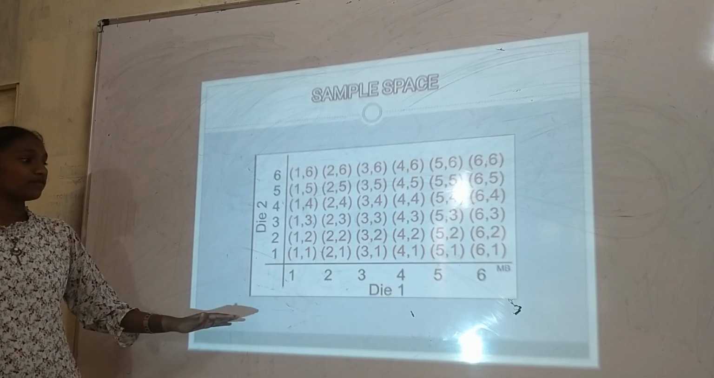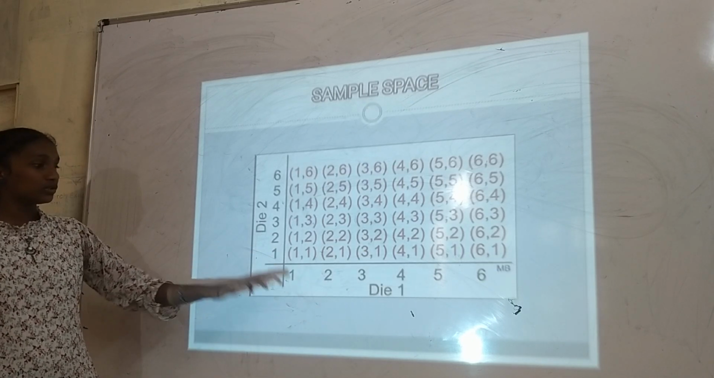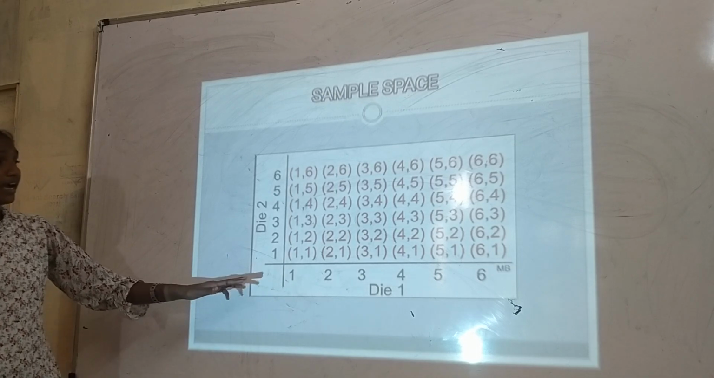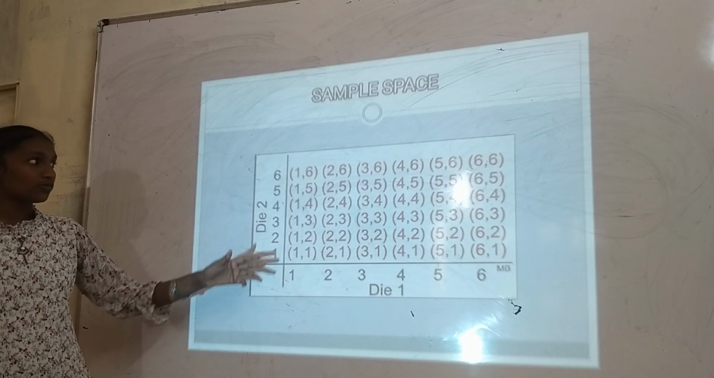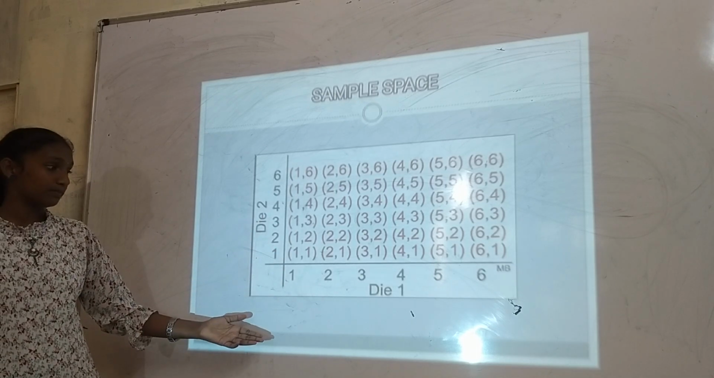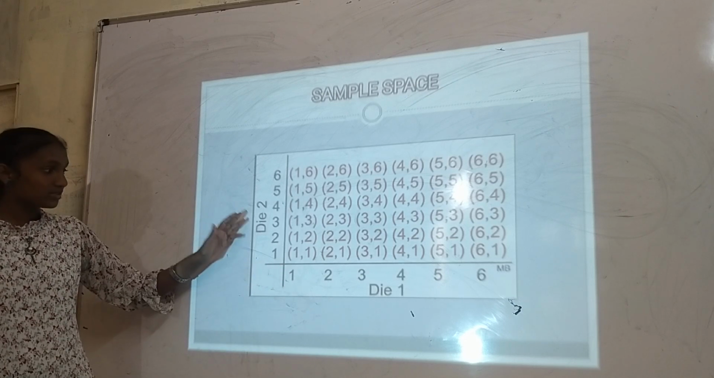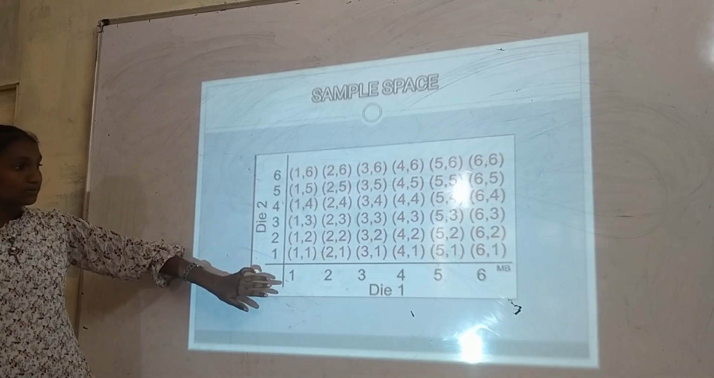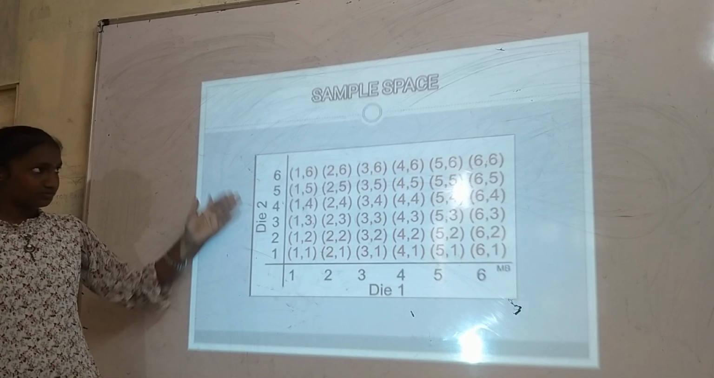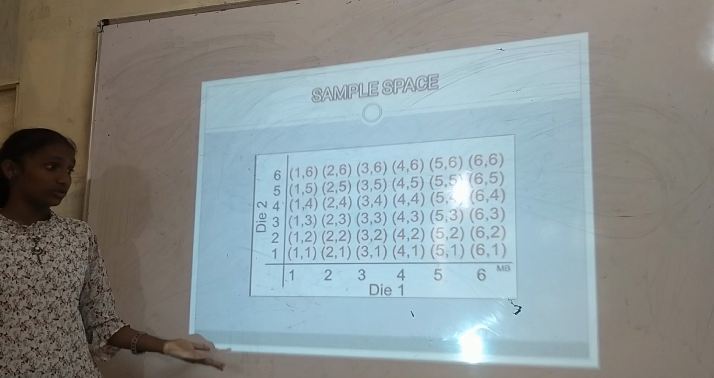This is an example for sample space. I am taking two dice, and these are the possible outcomes for the sample space. Because there are two dice, there are this many total outcomes.